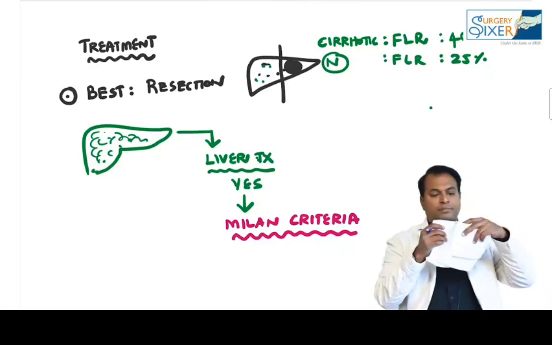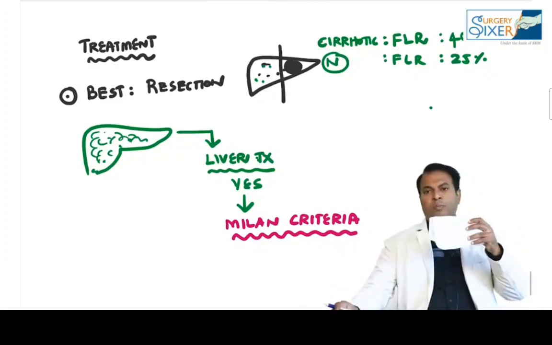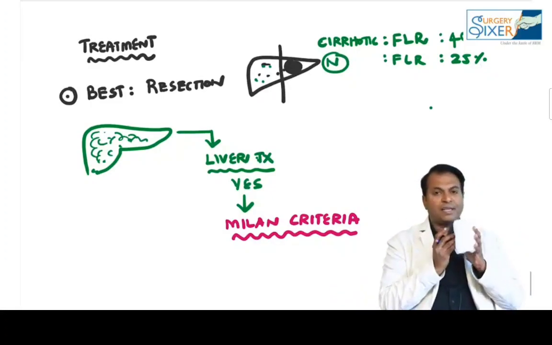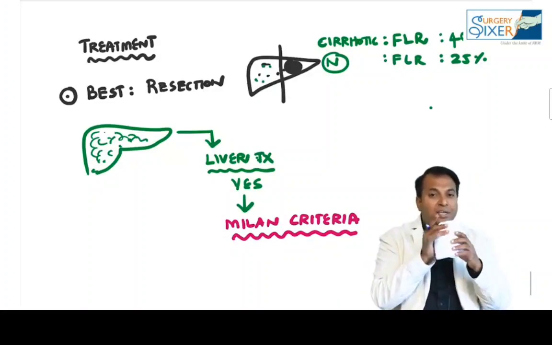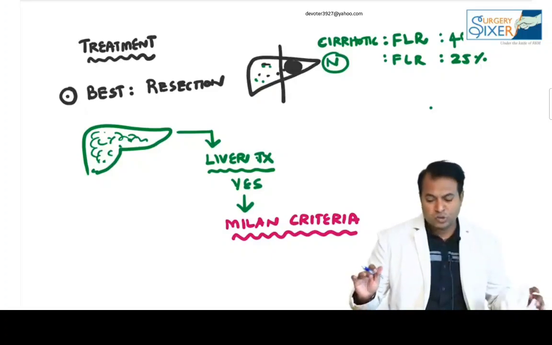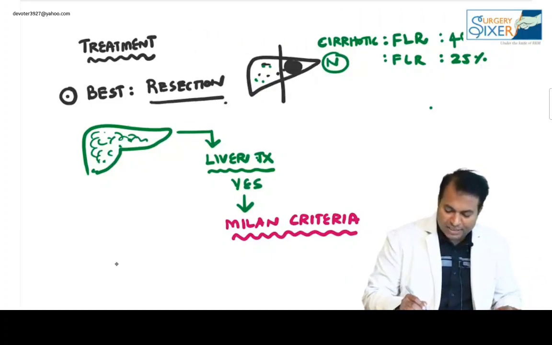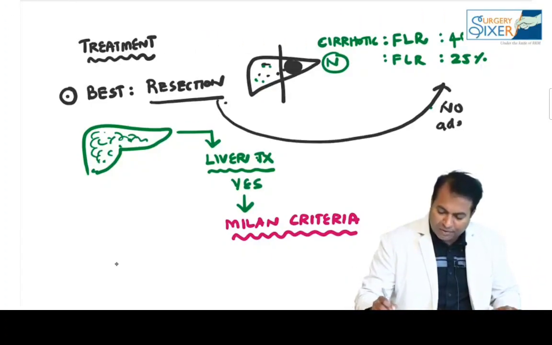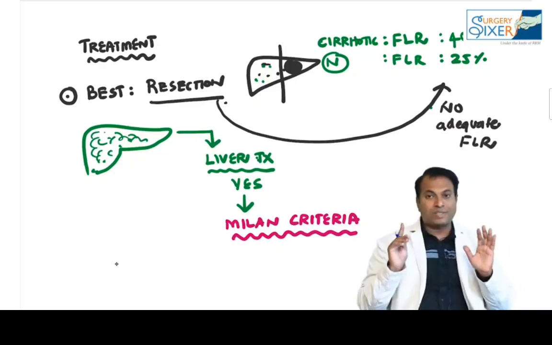If this is a liver, and this is a tumor here, after removing the tumor by giving clearance, there should be at least 40% of the liver remaining in a cirrhotic liver. At least 25% should remain in a normal liver. If it is not remaining, we cannot do resection. The contraindication of resection is when there is no adequate FLR.